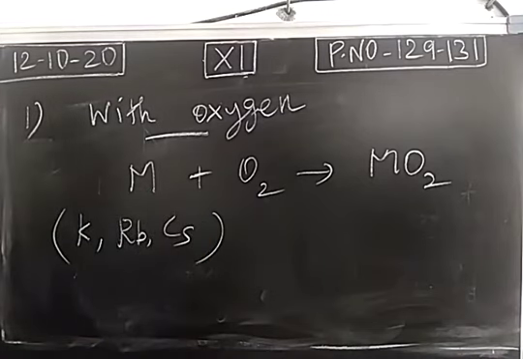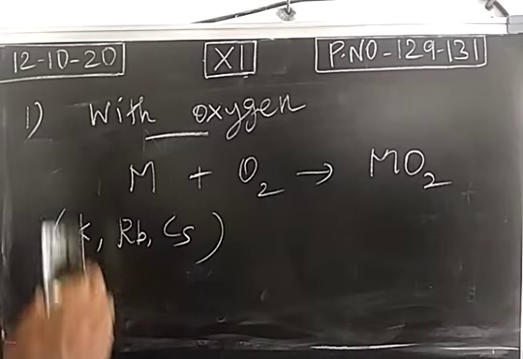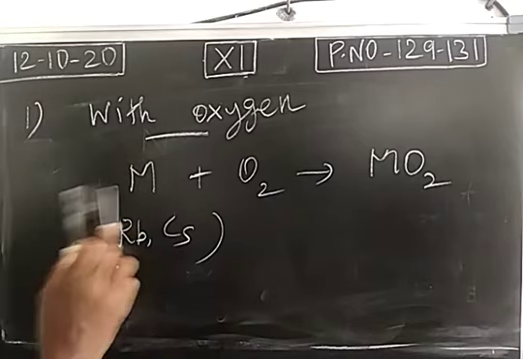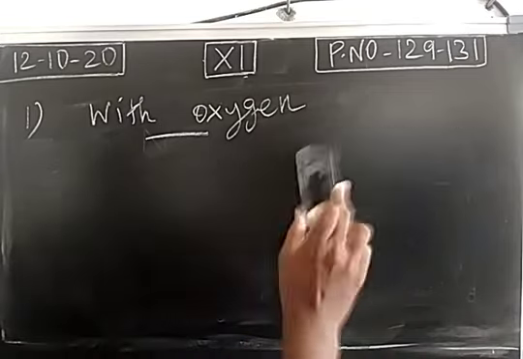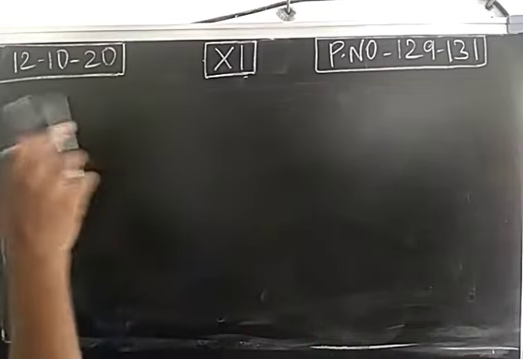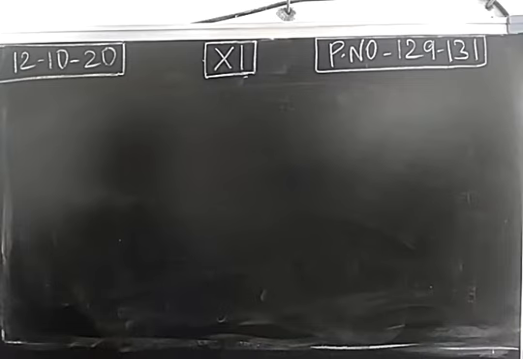If it is potassium, potassium superoxide; rubidium, rubidium superoxide. So the first chemical property, how the alkali metals are reacting with oxygen: they are forming normal oxide, peroxide as well as superoxide. Only lithium forms normal oxide. Other elements are forming peroxide, superoxide along with normal oxide.